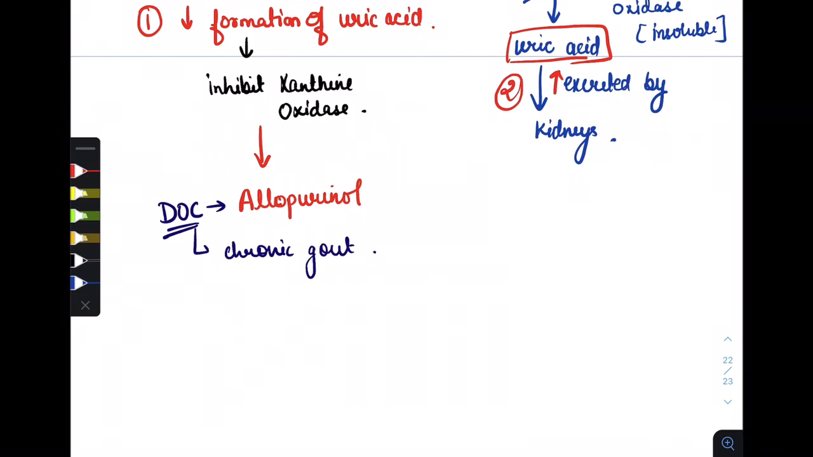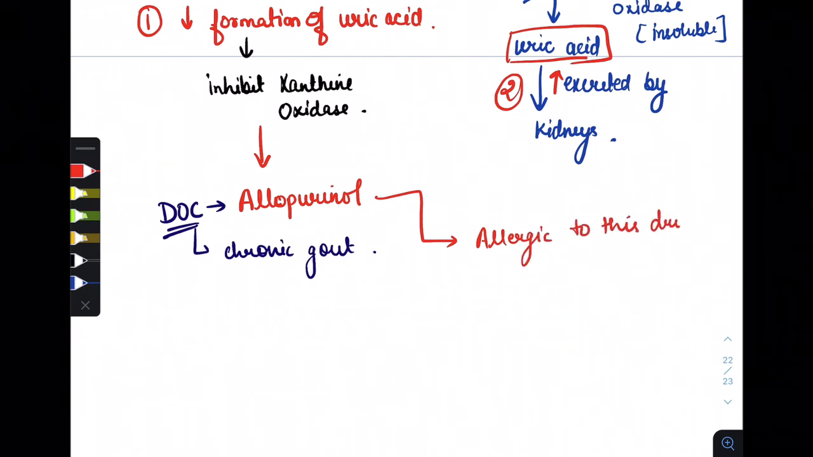If someone is taking allopurinol but it is not effective, it means that person is allergic to allopurinol. So what will we give? If some person is allergic to allopurinol, we can give febuxostat. Please remember febuxostat. We can give this drug, and how can we remember it?